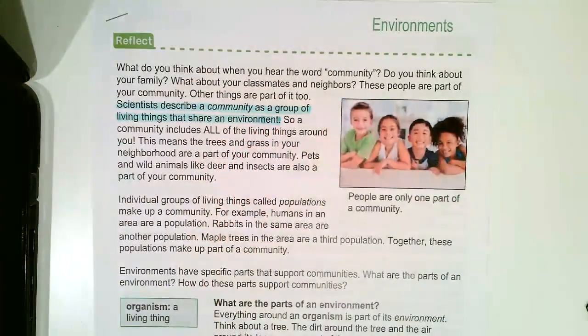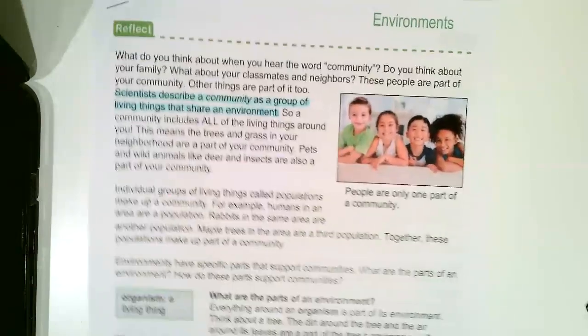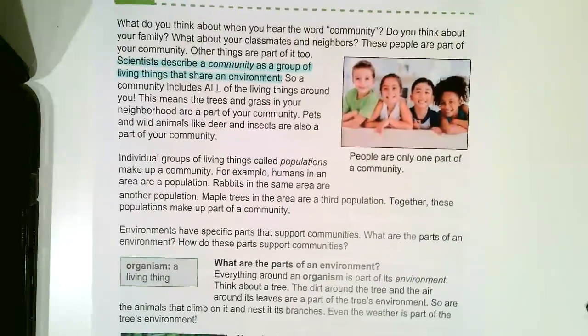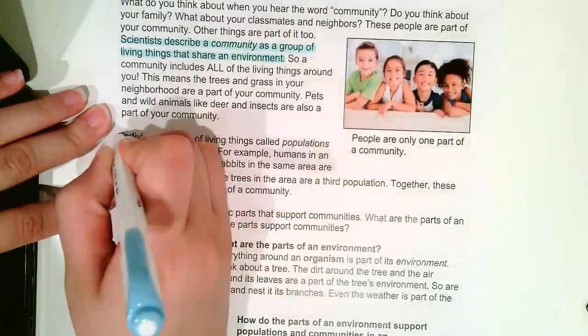So a community includes all of the living things around you. This means the trees and grass in your neighborhood are part of your community. Pets and wild animals like deer and insects are also part of your community. So it's not just your neighbors, not just the people who live in your neighborhood, but it's all those other living things. Individual groups of living things are called populations. They make up your neighborhood or make up your community.